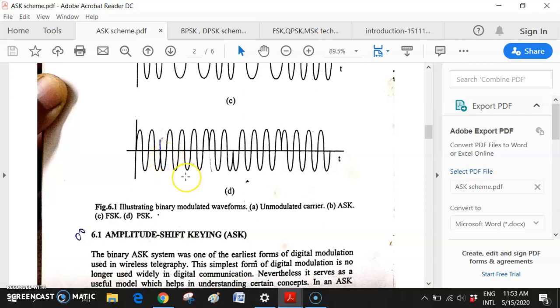Whenever the binary data changes from 1 to 0 or 0 to 1, there is a complete 180 degree phase shift. It was tending to go like this, but it has shifted 180 degrees because the transition in the binary stream is from 1 to 0.